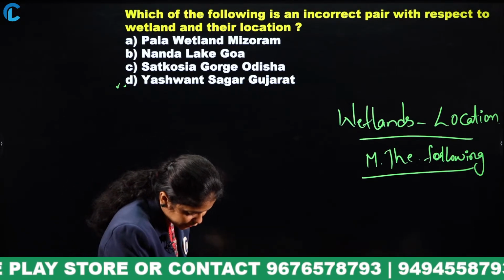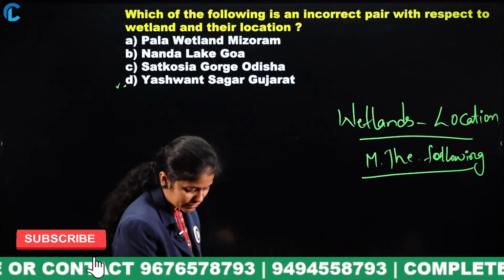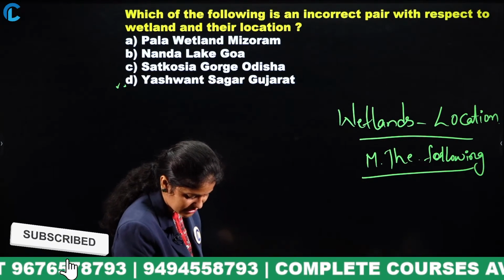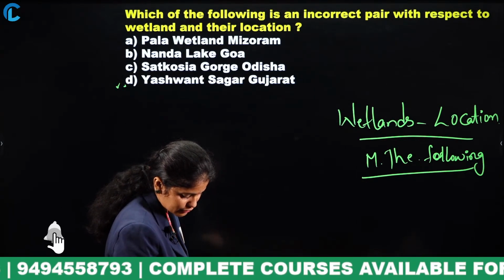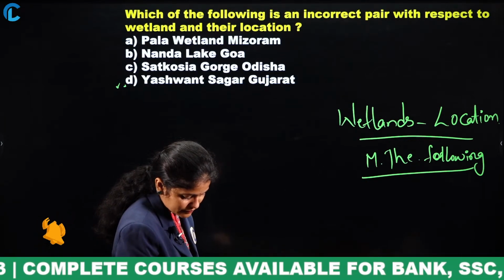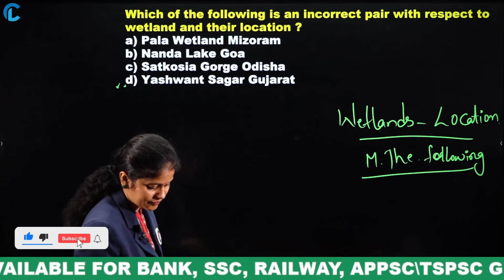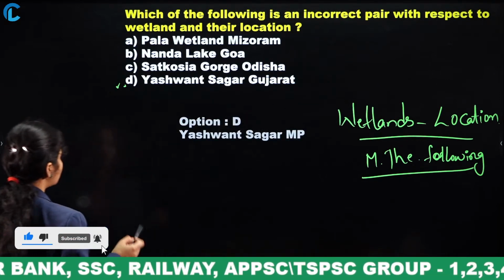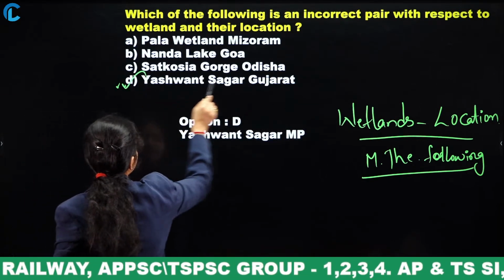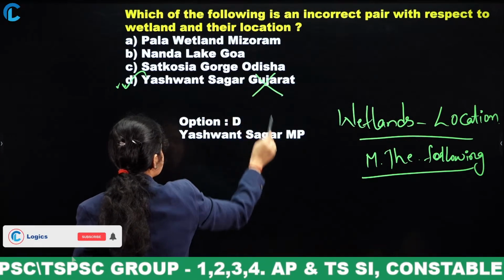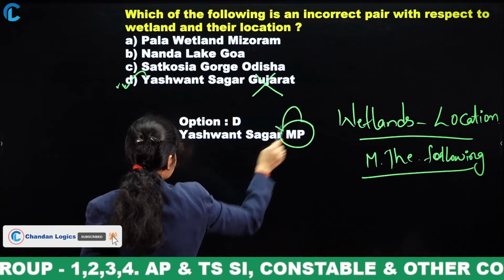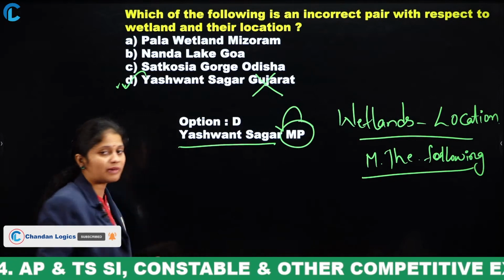Yes, the 4 biodiversity hotspots we have just discussed, go through that list also. Moving to the answer, that is option D. It is not in Gujarat, actually it is in Madhya Pradesh. Yeshwant Sagar wetland is in Madhya Pradesh.